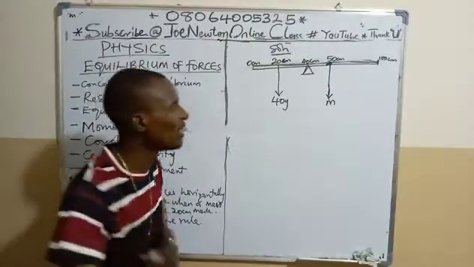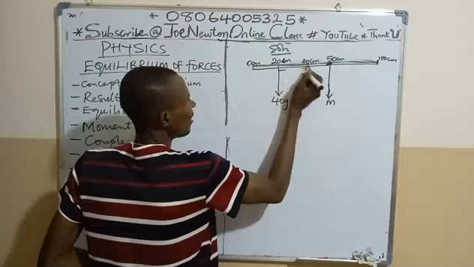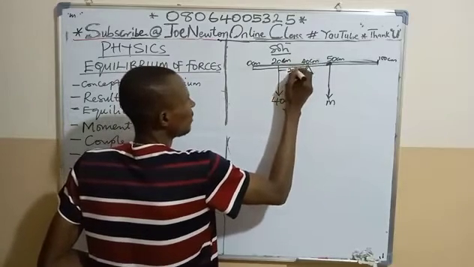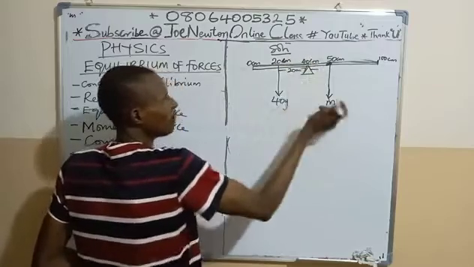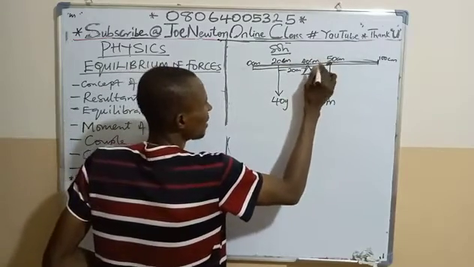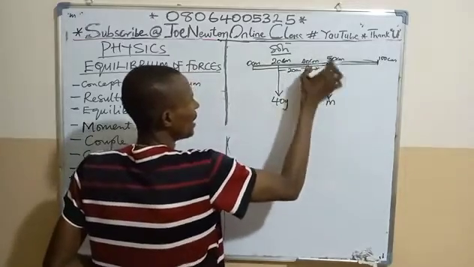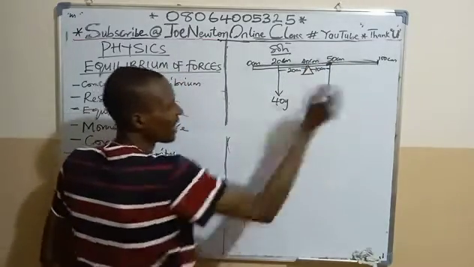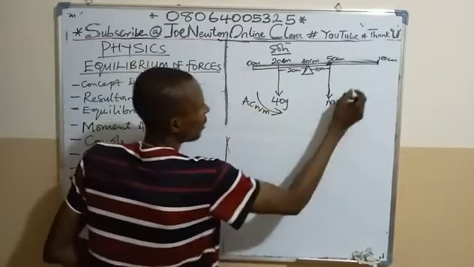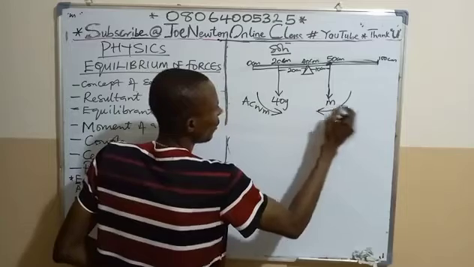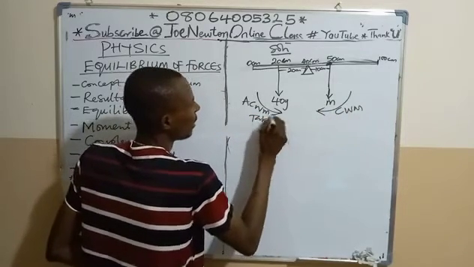So we are asked to calculate the mass of the meter rule. Simple. From here to here, get the distance. 40 minus 20 gives 20 cm. Then 50 minus 40 gives 10 cm. So the gap here is 10 cm. Taking moments, this is the anti-clockwise moment, and this is the clockwise moment.